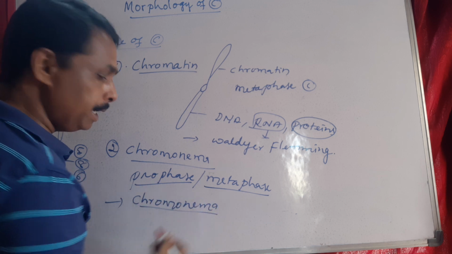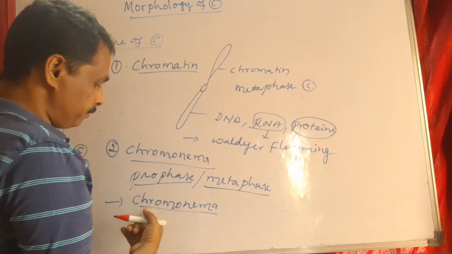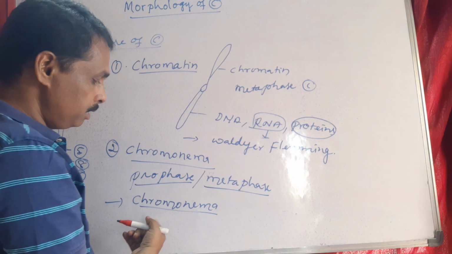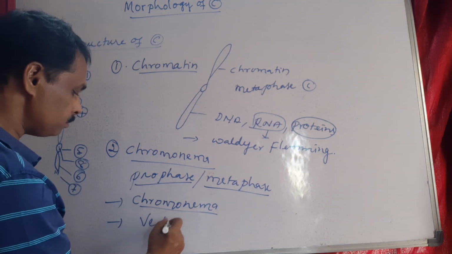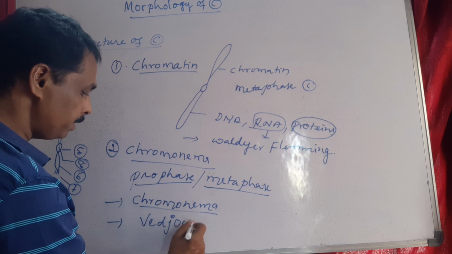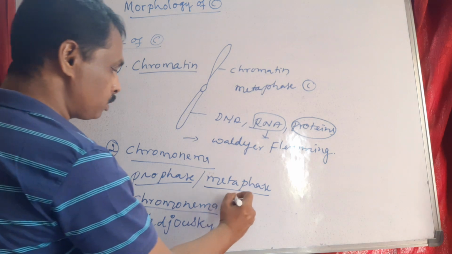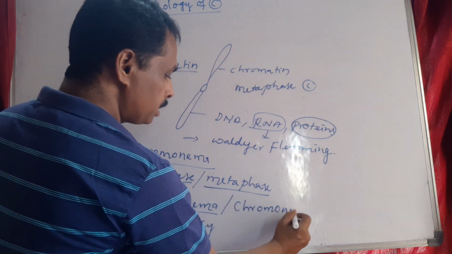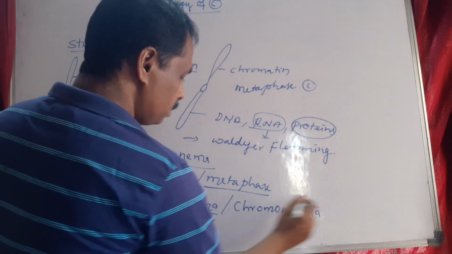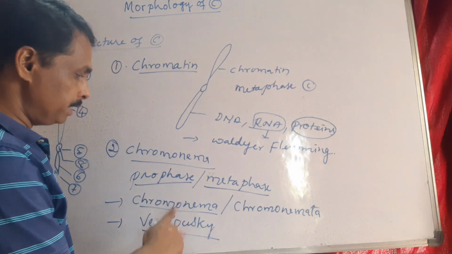In the early chromosome, instead of chromatin, we call it chromonema. The term chromonema was given by Wachowski. It is otherwise called chromonemata.